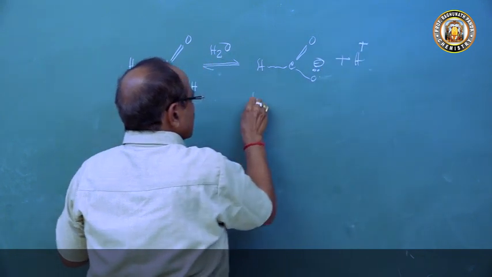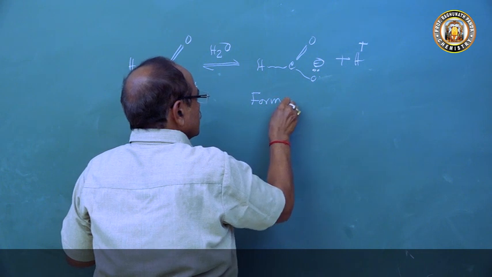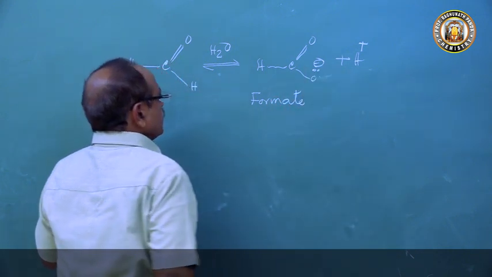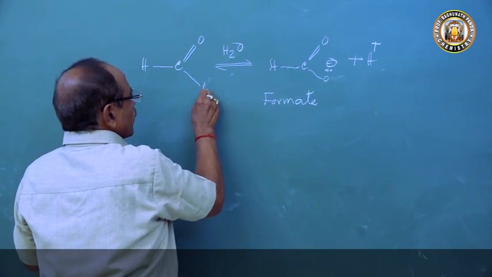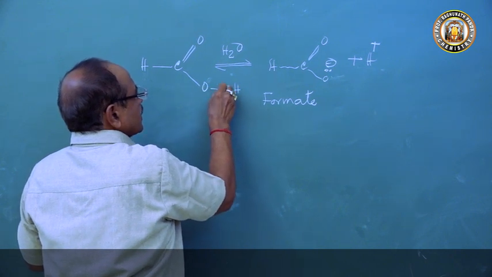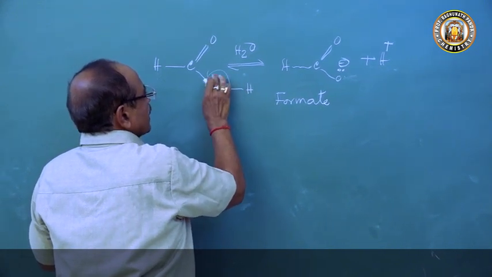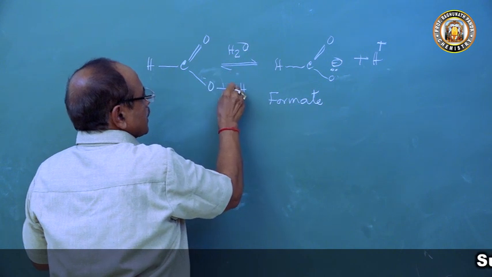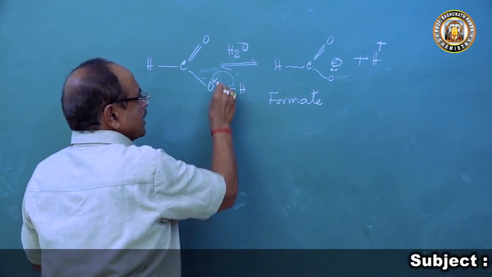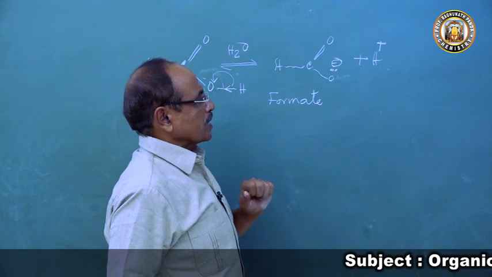The OH part comes to this place, and we get the formate ion and H plus ion.